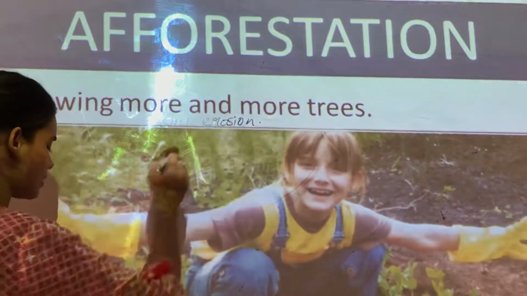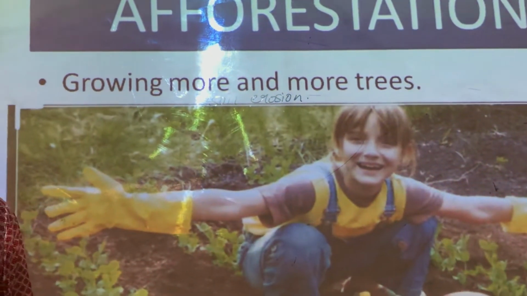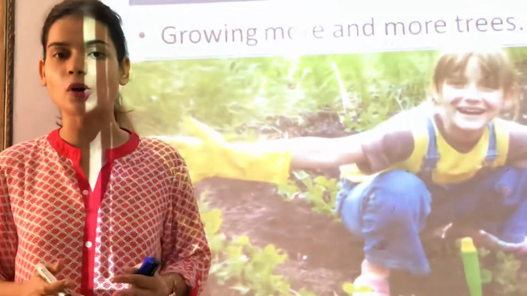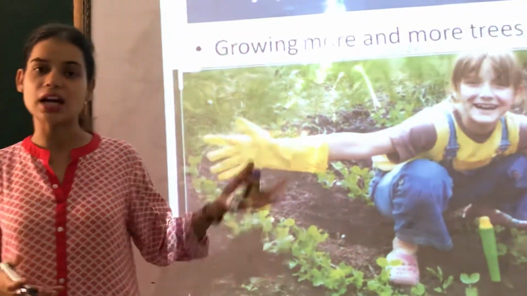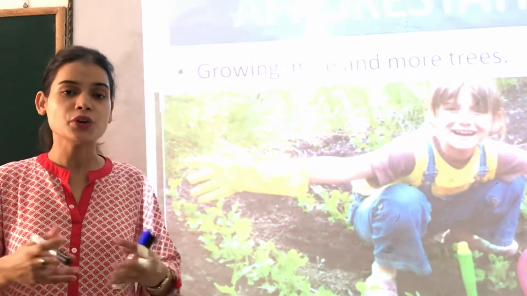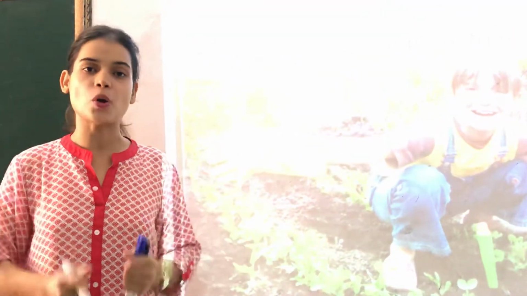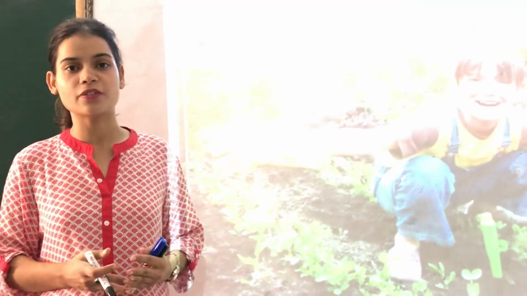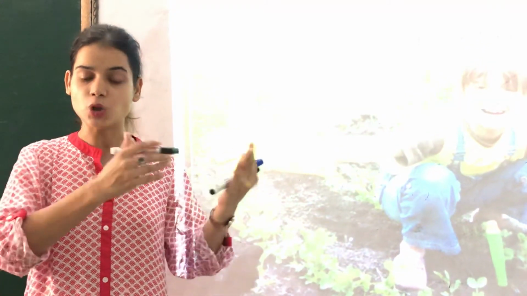I hope this class is very clear to you. Today we took a very simple yet very important topic. In this chapter, we understood soil erosion. We know that soil is the most important natural resource present on the earth, and it is very essential for our survival. Today we understood what causes the removal of this natural resource. When the top layer of the soil is removed, it is known as soil erosion. There are many causes of it, and we can also prevent soil erosion by afforestation.